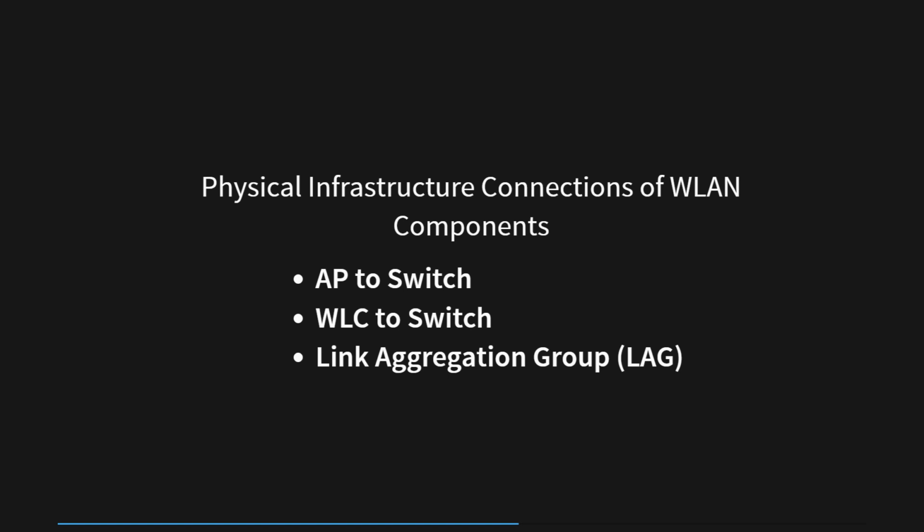For enhanced performance and network resilience, a link aggregation group, LAG, comes into play. LAG combines multiple physical links between the WLC and switch, providing increased bandwidth and redundancy. In a hospital network deployment, multiple links between the WLC and the distribution switch are configured in a LAG arrangement. This ensures high availability for the wireless network. If one link encounters an issue, the other links continue to provide connectivity, maintaining seamless operations in critical healthcare environments.